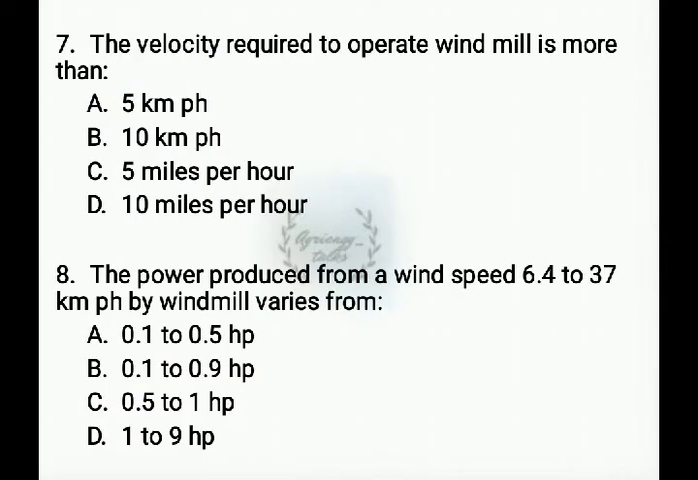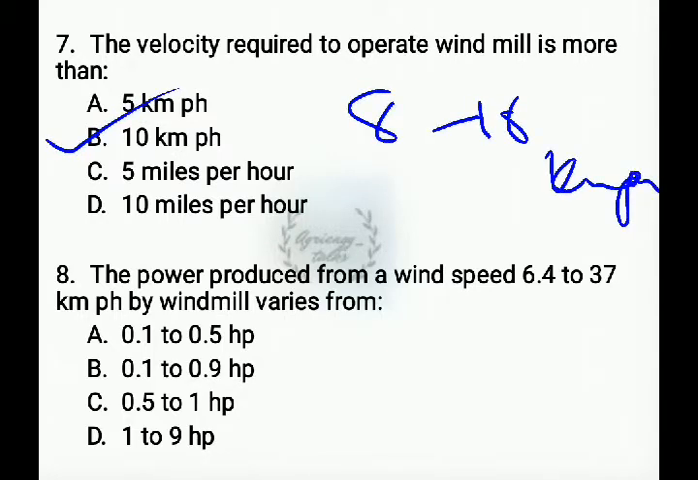Next question. The velocity required to operate windmill is more than 10 km per hour. Usually we need 8 to 10 kilometers per hour of speed to operate a windmill. Next question. The power produced from a wind speed of 6.4 to 37 km per hour by windmill varies from. The answer is 0.1 to 0.9 HP.